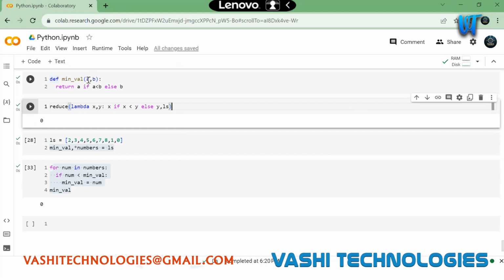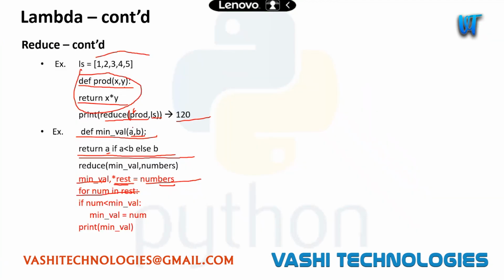Instead of taking this function, I can have a single lambda which will take two numbers and return the smallest number, and I'm applying this on my sequence, and it will give me the lowest number here. Clear, right? So this is the basic usage of lambda and filter, map, and reduce.